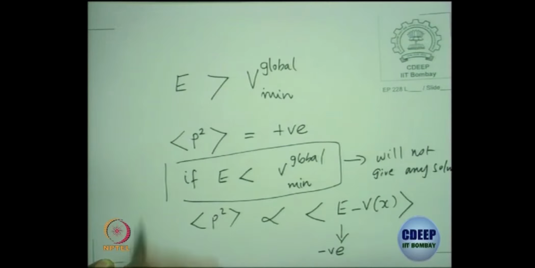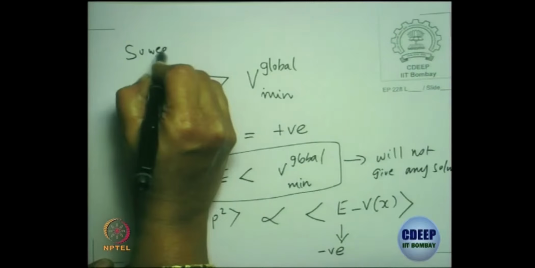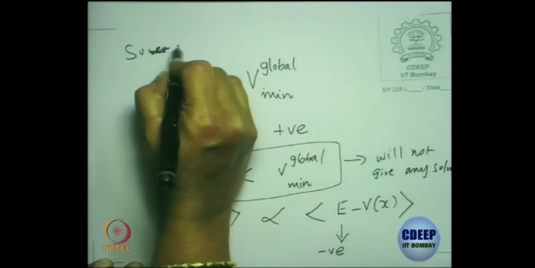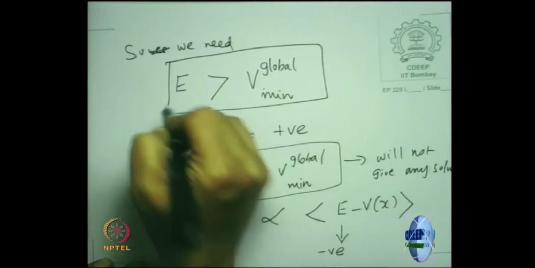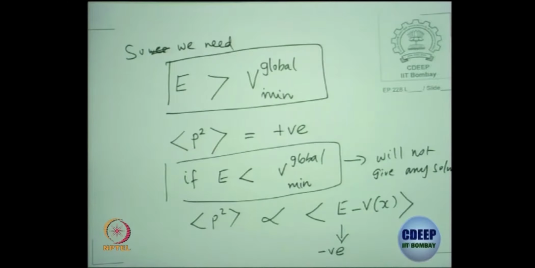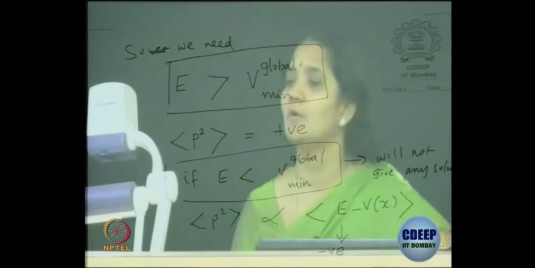Okay. So we need E to be always greater than V global minimum. Locally there could be a minimum, but it should not be the global minimum. Whatever it is, your energy value should be greater than the global minimum. Is that clear?